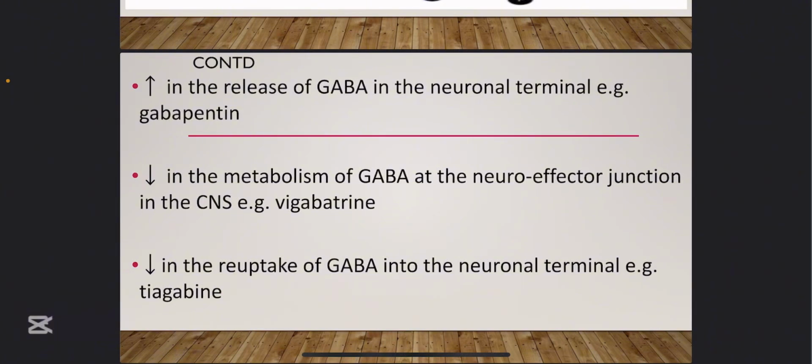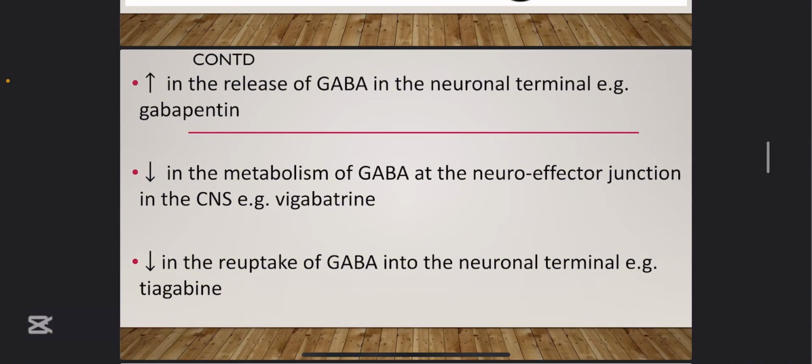It will undergo metabolism, and then excitation will continue. However, there are some drugs that decrease the metabolism. It does not want GABA to undergo metabolism quickly. So GABA spends a longer time in the neuronal junction, and it helps to cause more inhibition because it spends a longer time there. Example of a drug that does that is vigabatrin. Vigabatrin actually acts by decreasing the metabolism. They will ask all of this in exam.